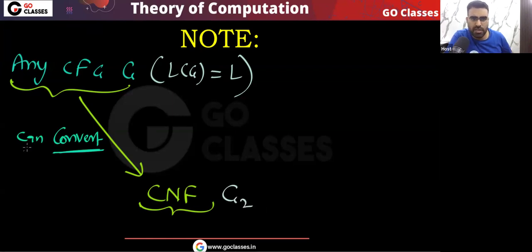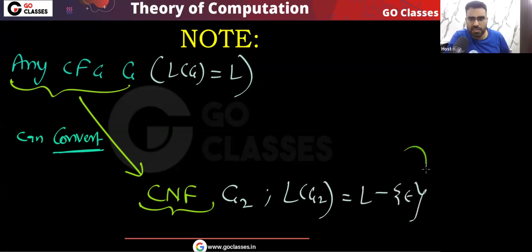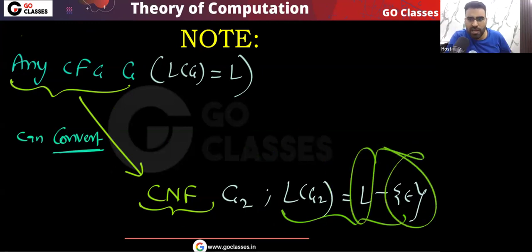So any context-free grammar we can convert into CNF, but what will happen? The language of this G2 will basically be L minus empty string. Okay, is this clear? Basically, empty string will be eliminated. Other than that, everything will be the same. Okay, is this clear? Let me know. So you can easily see for any context-free grammar, there exists a Chomsky normal form such that the language of Chomsky normal form will be L minus empty string.